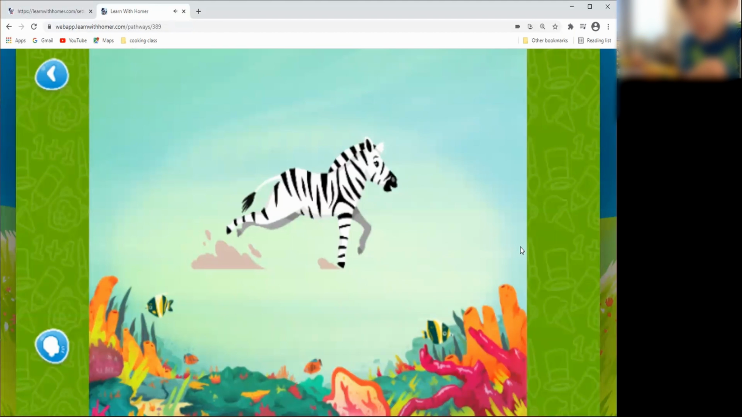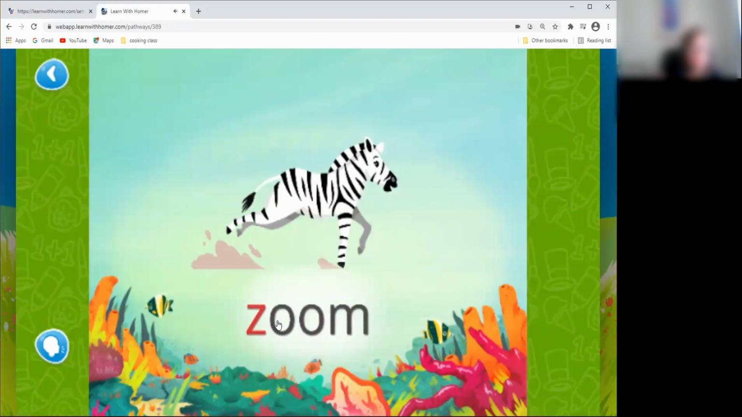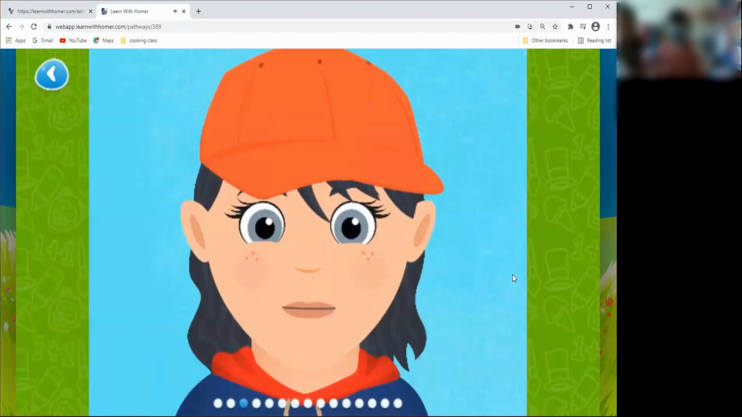Z. Z is also the first sound in zoom. Tap the word zoom. Zoom. Zip, zip, zoom, zebra.